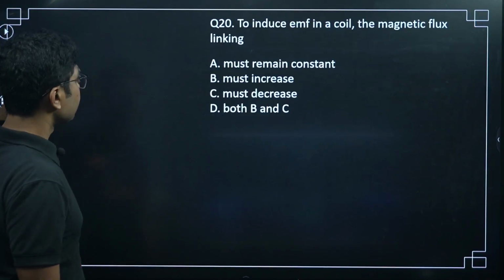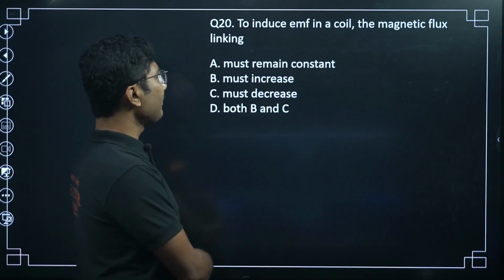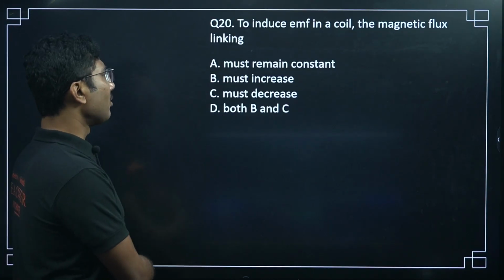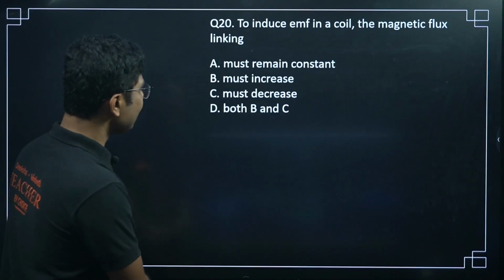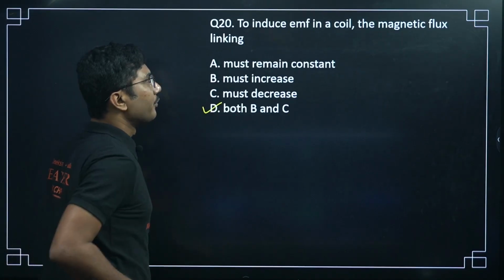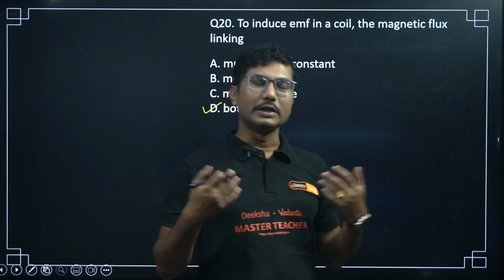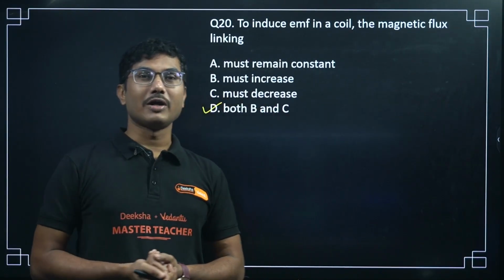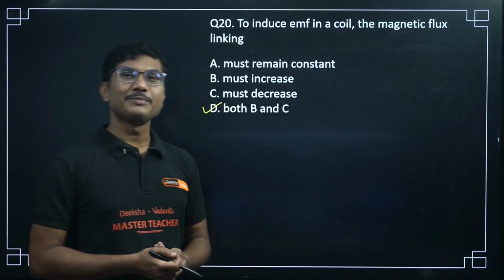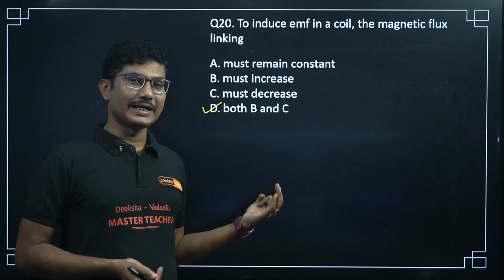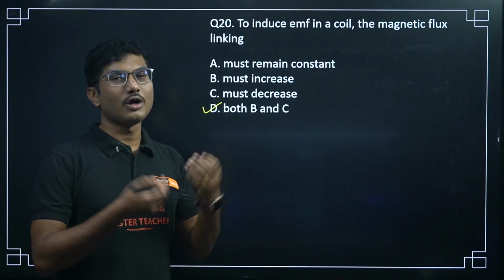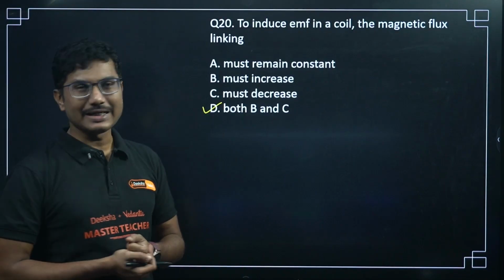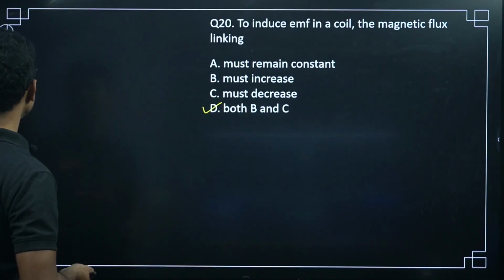Okay. To induce EMF in a coil, the magnetic flux linking must remain constant, must increase, must decrease, both B and C. So to induce a current in a circuit, the flux linked with the coil must change. Change means it can increase, it can decrease. Increase, decrease both are considered as change. So both B and C is the correct answer for this question.